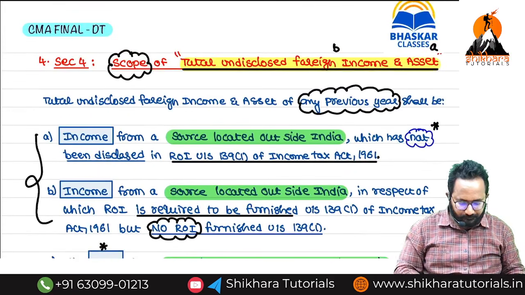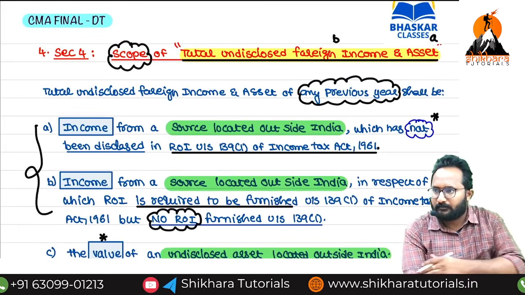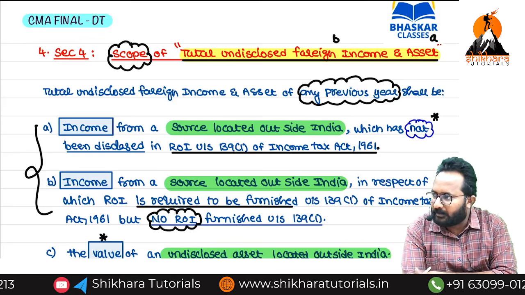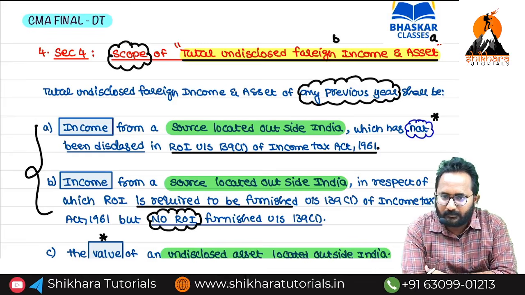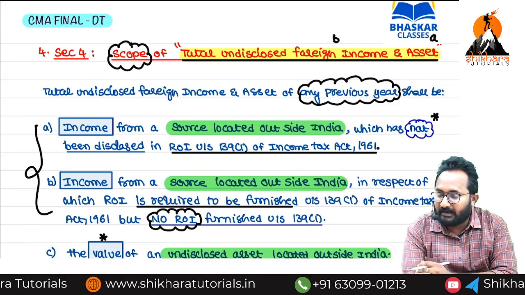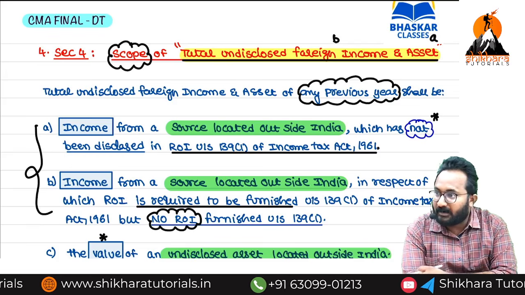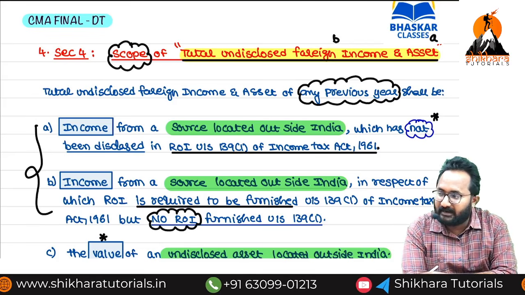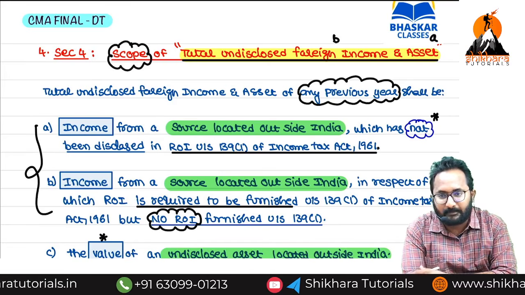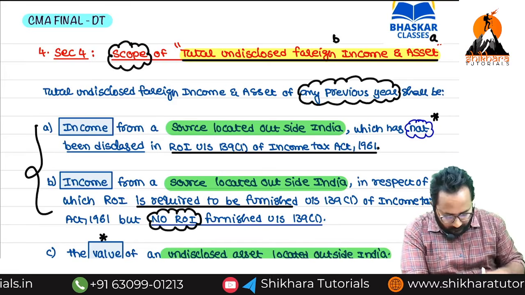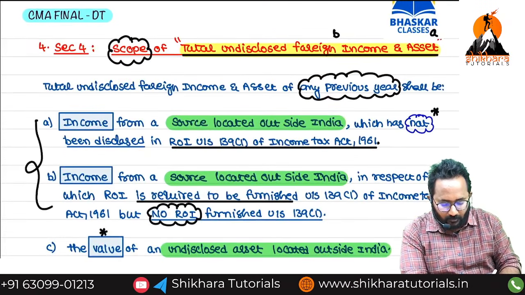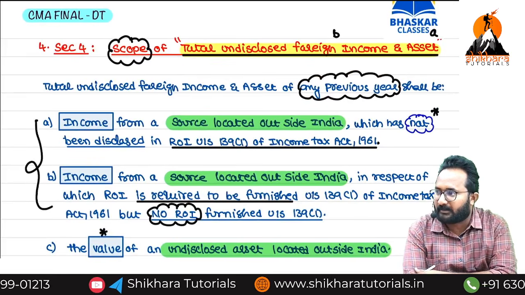General questions up to now. If any undisclosed income is identified by the AO in India, what is the tax rate under which section? 115BBE, 78%. If undisclosed foreign income and foreign asset is identified by the AO later, that is taxed at the rate of what? 30% under Black Money Act. So this example also you have to remember. What is the scope included? What is the scope of undisclosed foreign income and asset?